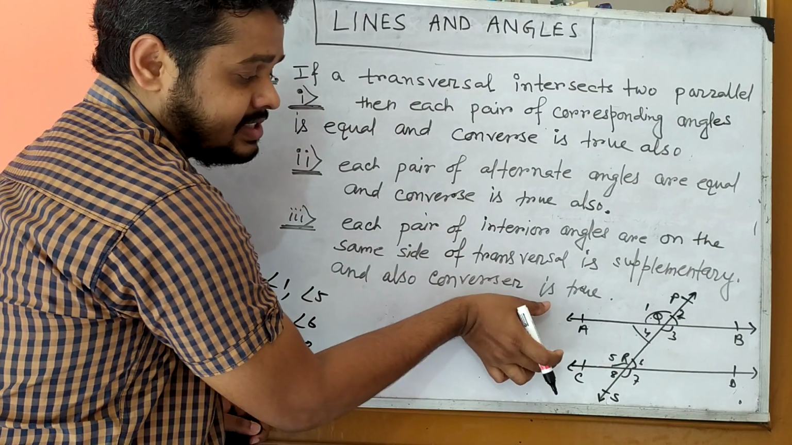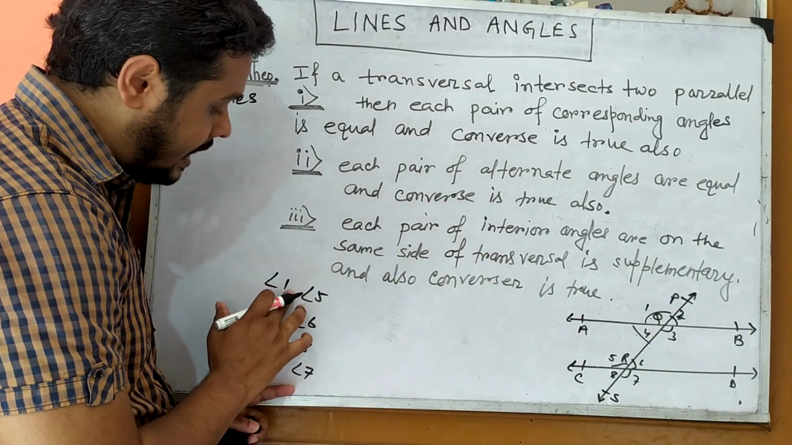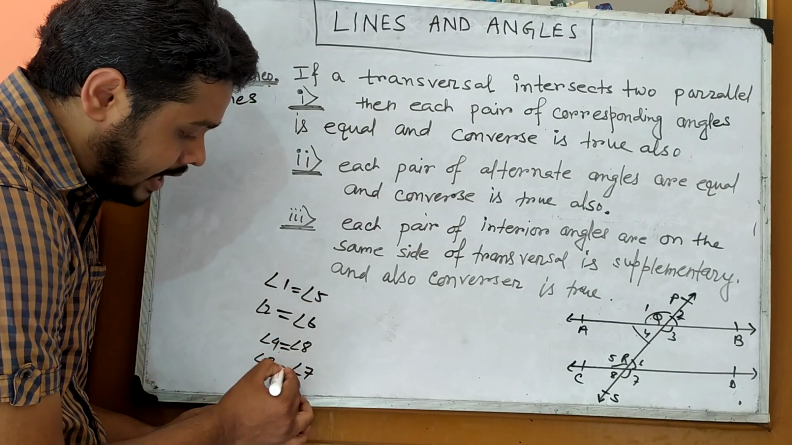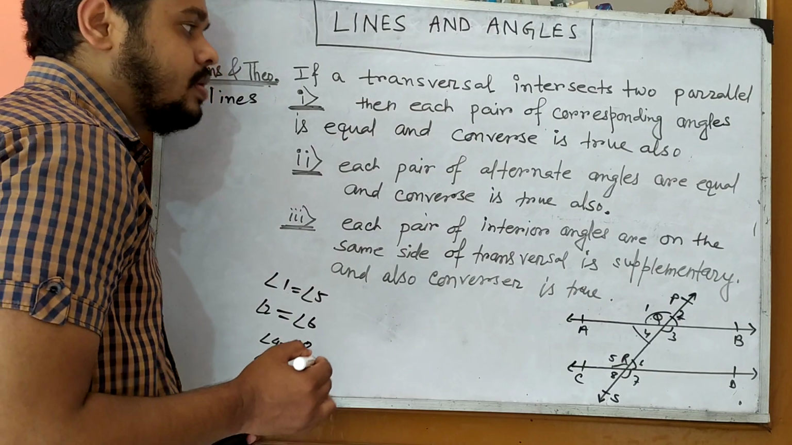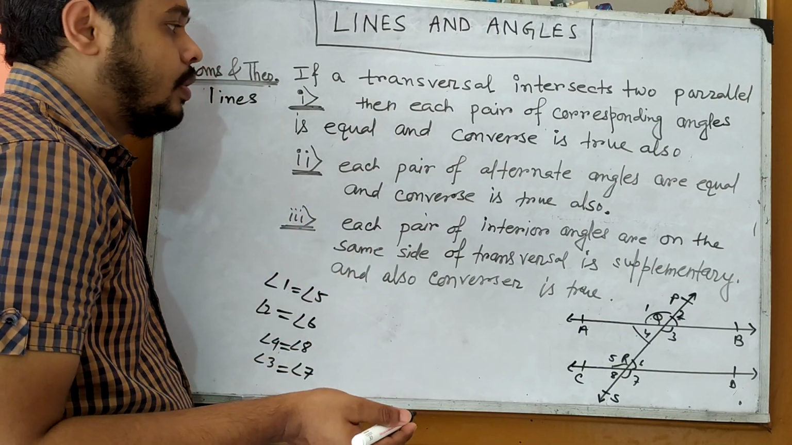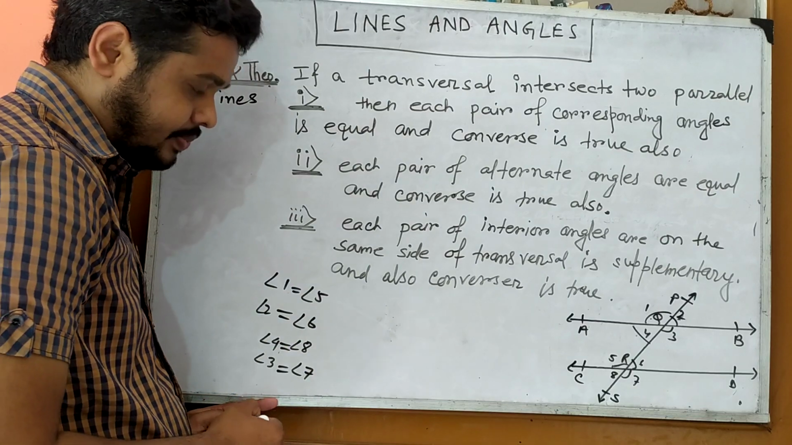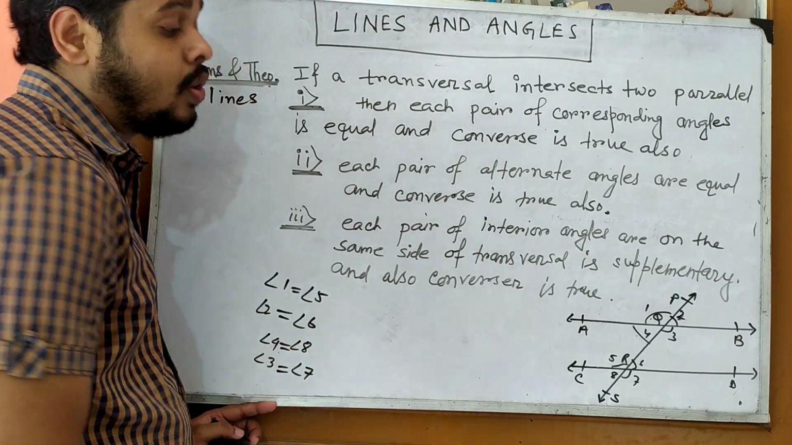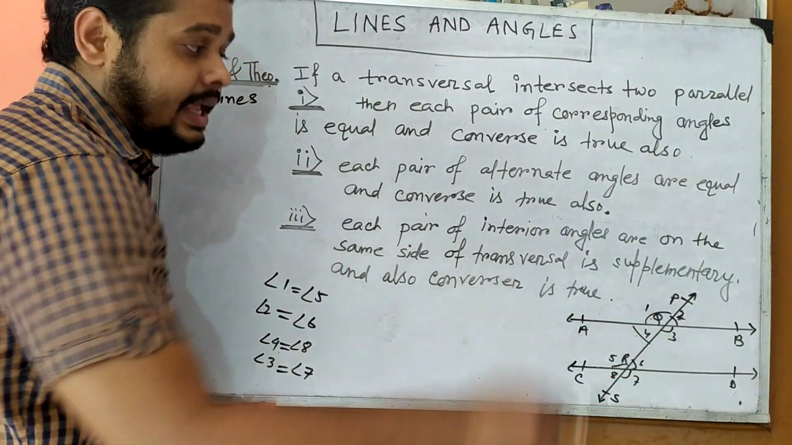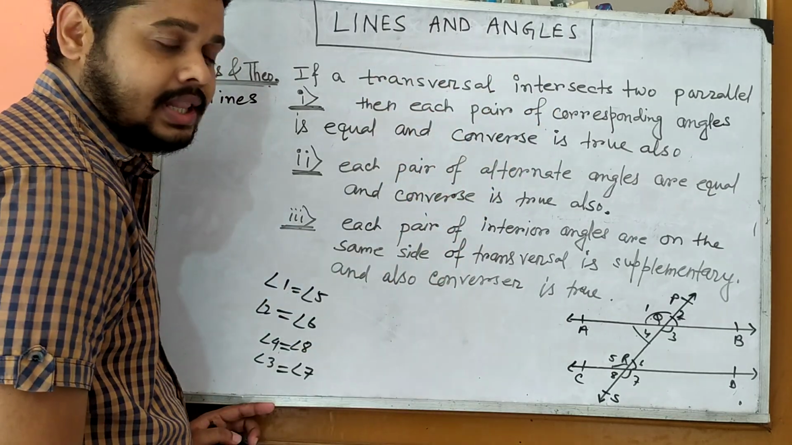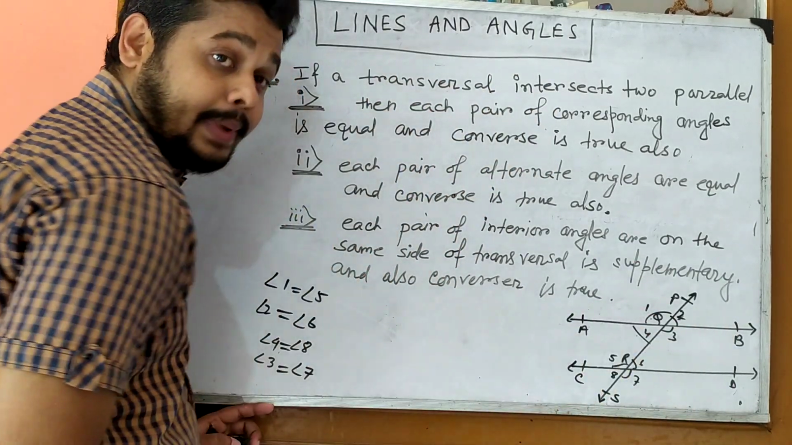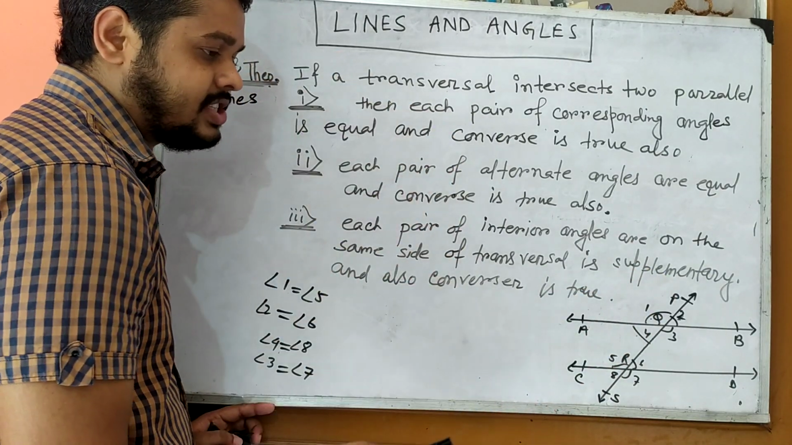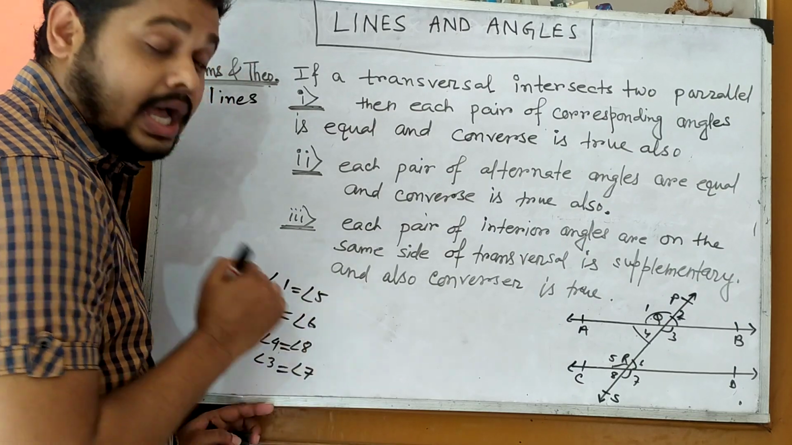But today is the special case, where these two lines are parallel. If they are parallel, then these corresponding angles are equal. That is our axiom, or we can say our proof of the first one. Clear? So what is our first axiom? Corresponding angles are equal when two parallel lines are intersected by a transversal. Hence AB and CD are parallel, and PS is the transversal, so corresponding angles are equal.